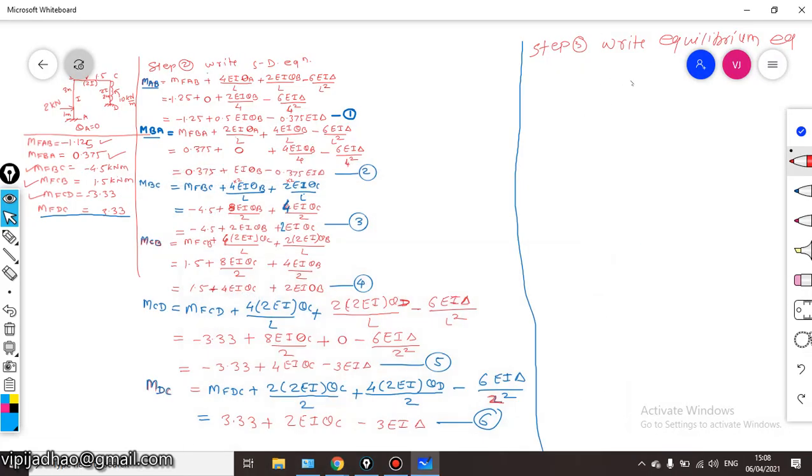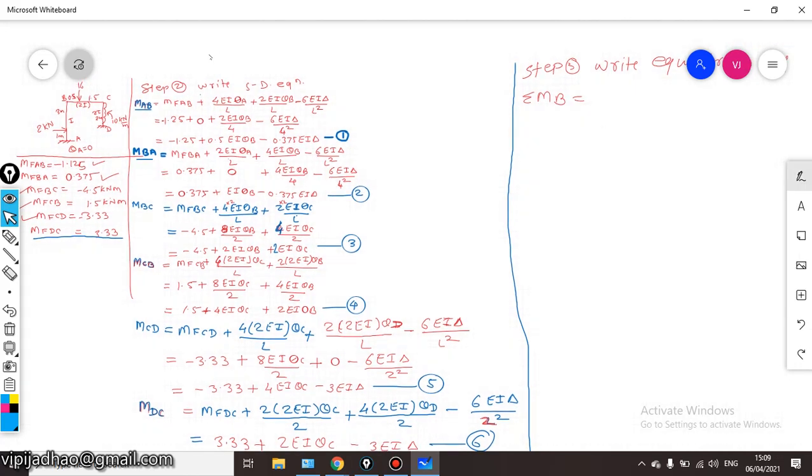Write down the equilibrium equation. So first equilibrium equation will be summation of moment at B is equal to 0. Summation of moment here at this joint B is equal to 0.